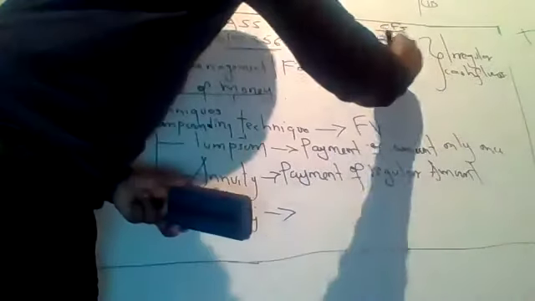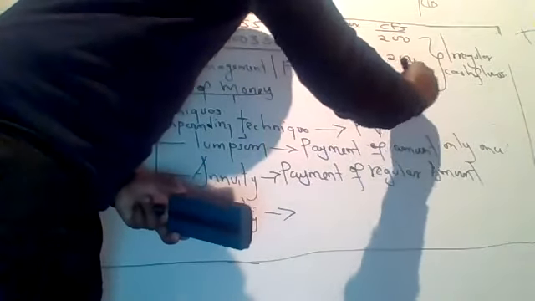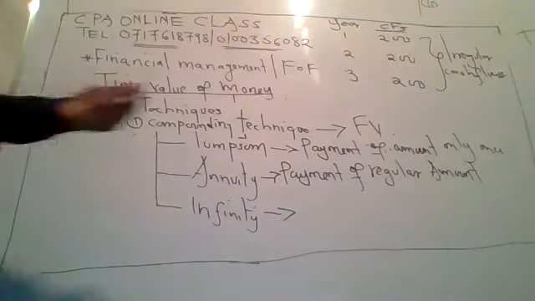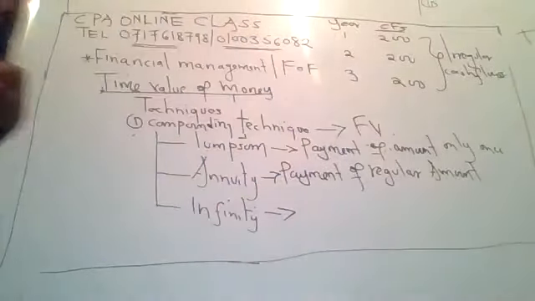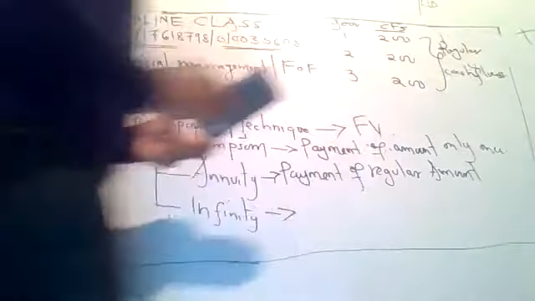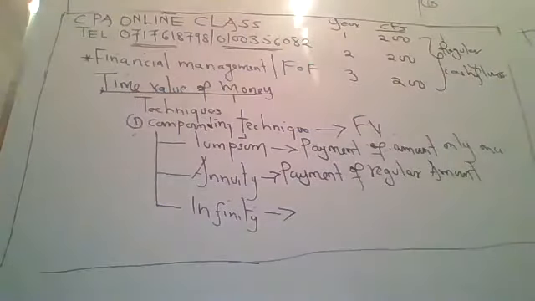So you will take 200 all the way to year 5. That is a regular cash flow.